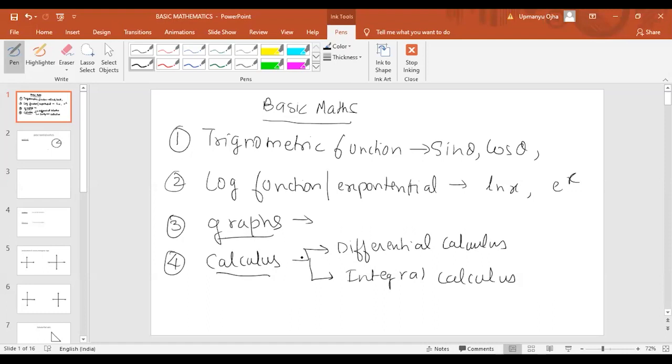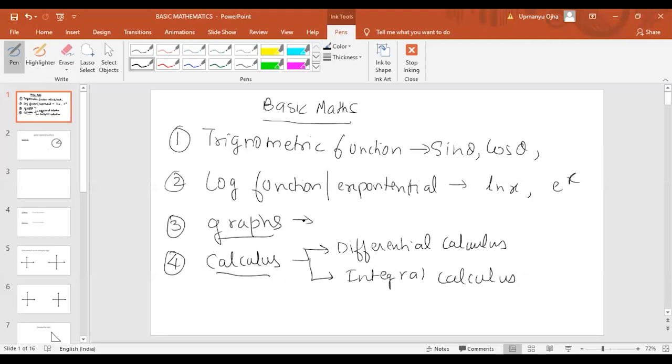This calculus will be divided into two parts. One is differential calculus, the other is integral calculus. Differential calculus, from the name itself, we can understand that if some function is given to us, we are dividing the function into very small parts. The dividing of any function into very small parts is differential calculus. In integral calculus, we are adding all the parts which we have divided. We'll go into detail, don't worry about this. I'm just giving you a brief intro of what we will study in basic mathematics.